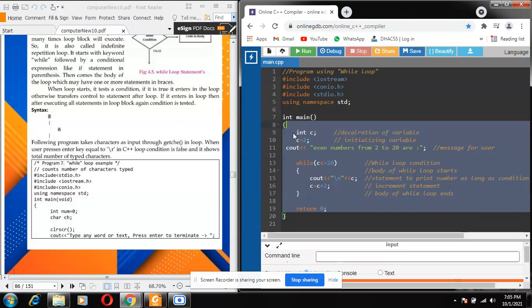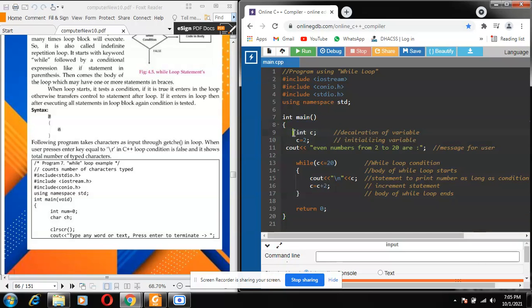So at line number 9, I just declare a variable named c. You can declare A to Z, any kind of variable. You can use any word, any letter combination. I'm using just c to make it a simple program. Then at line number 10, I initialize the variable.